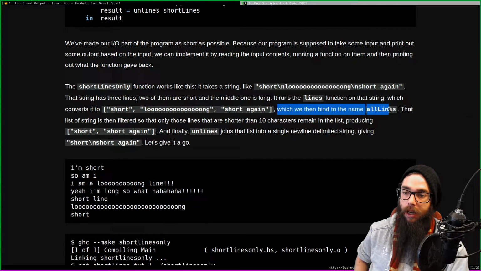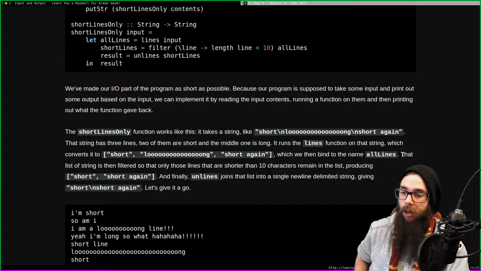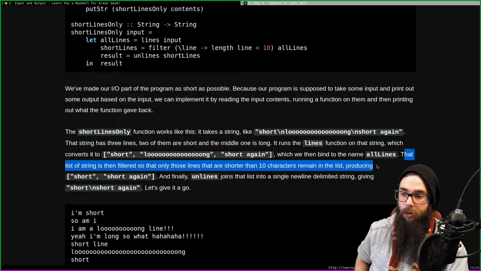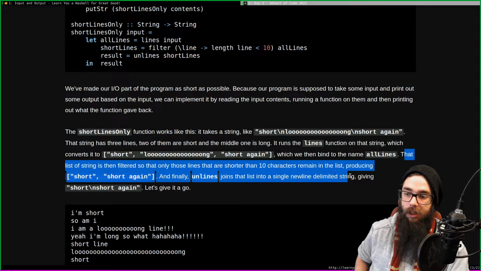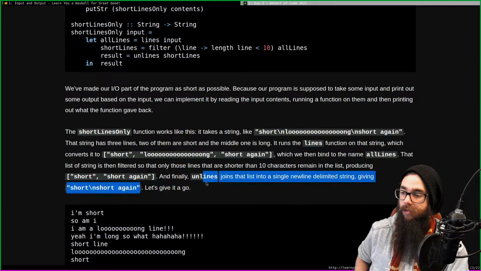Right, which we then bind to the name all lines. Bind. Okay. That list of strings is then filtered so that only the lines that are shorter than 10 characters remain in the list, producing short, short again, and finally unlines joins that list into a single new line delimited string given short. Yeah, exactly. Let's give it a go.